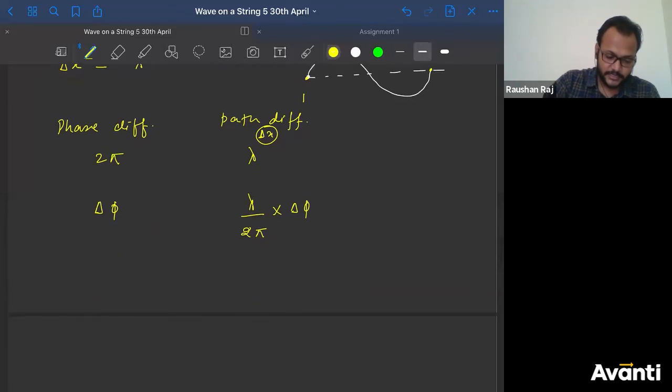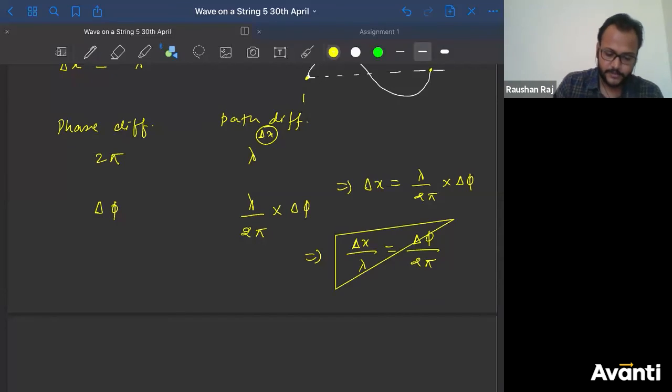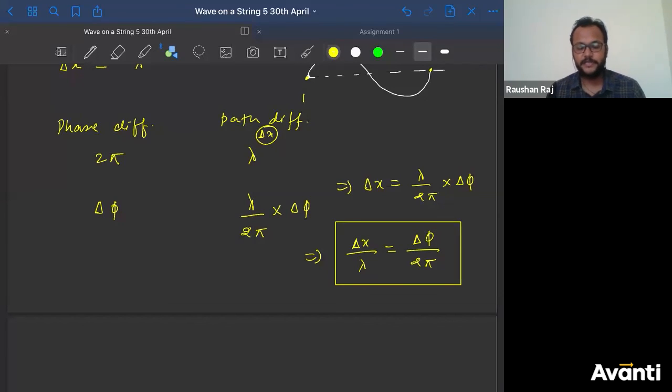So can I write this delta x is nothing but lambda by 2 pi into delta phi. So I can write this as delta x divided by lambda is equal to delta phi divided by 2 pi. So this is the relation between path difference and phase difference.